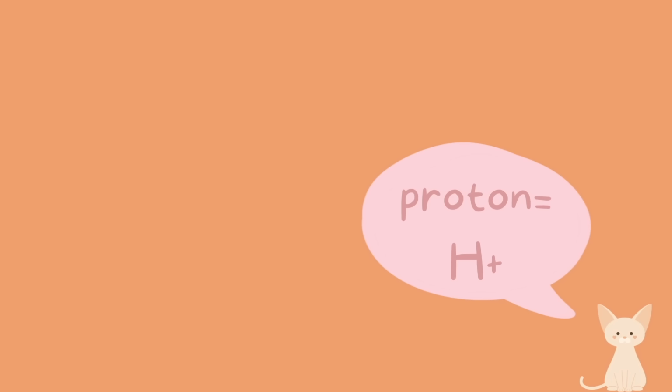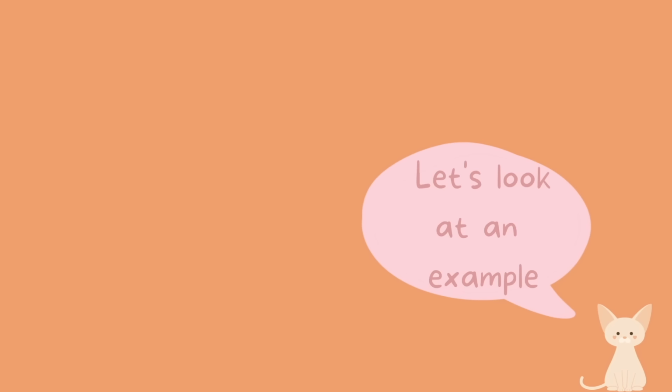One helpful hint to remember before we go into these practice problems is that a proton is basically a hydrogen ion, or a hydrogen ion is basically a proton. This is because a hydrogen atom originally has one proton and one electron. So when it becomes an ion or a cation, it loses one electron and it's only left with one proton. So in essence, a hydrogen ion is pretty much just a proton. Okay, let's go ahead and look at some examples.